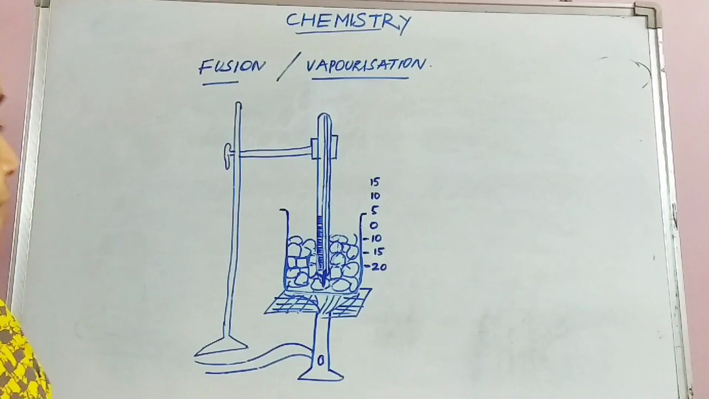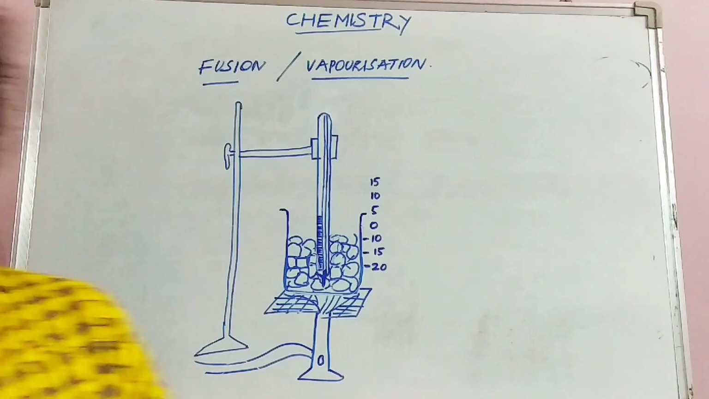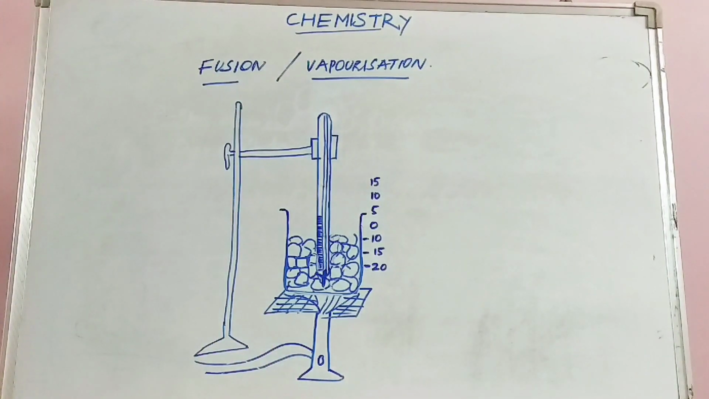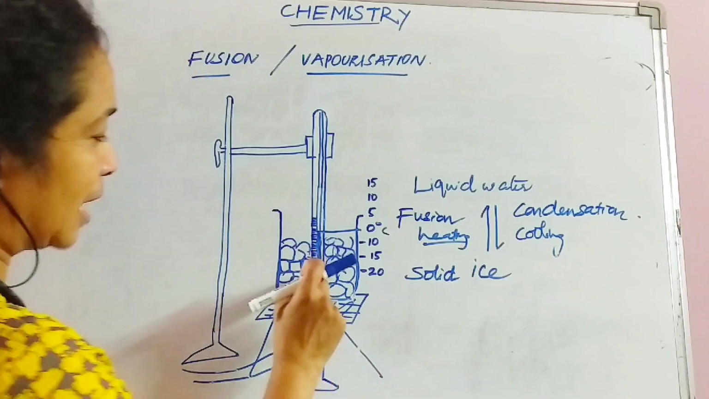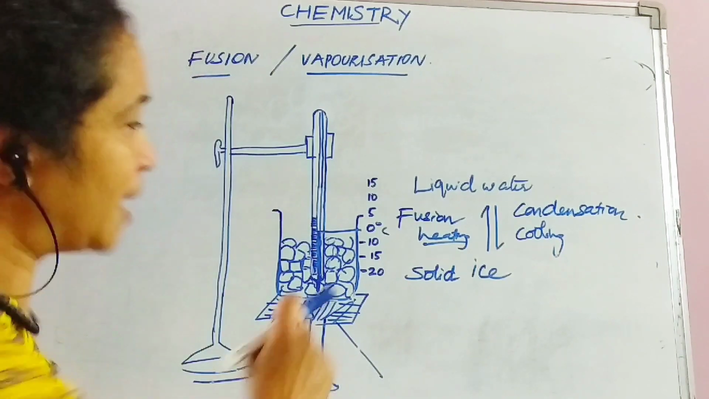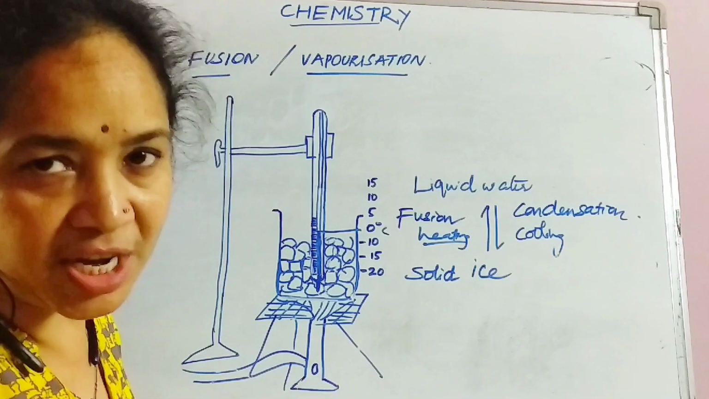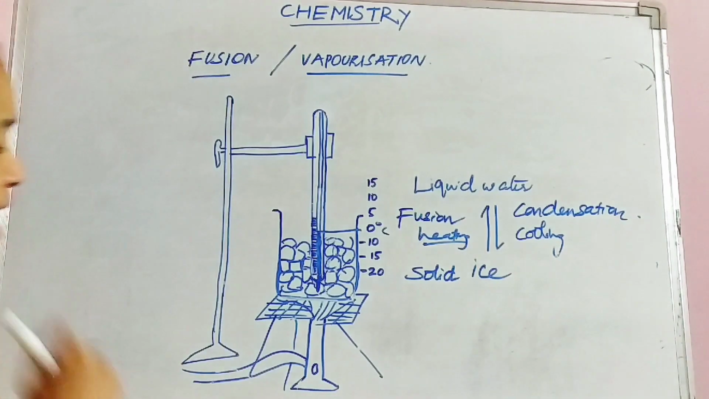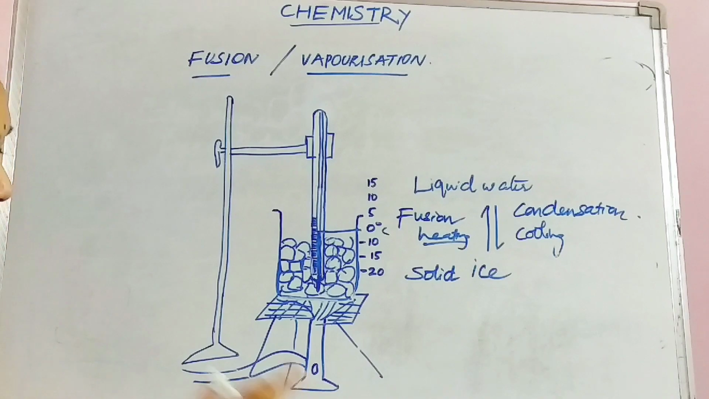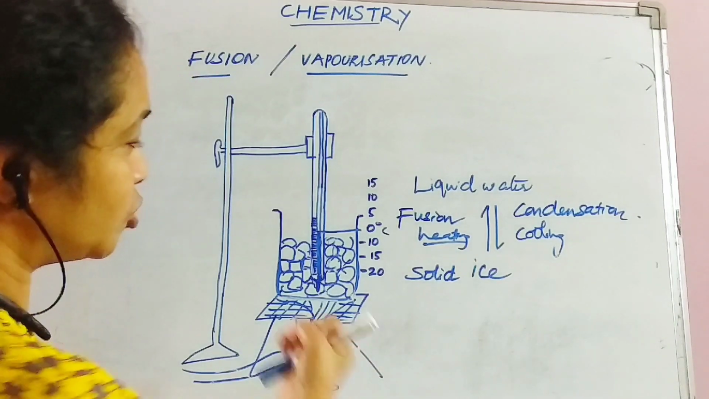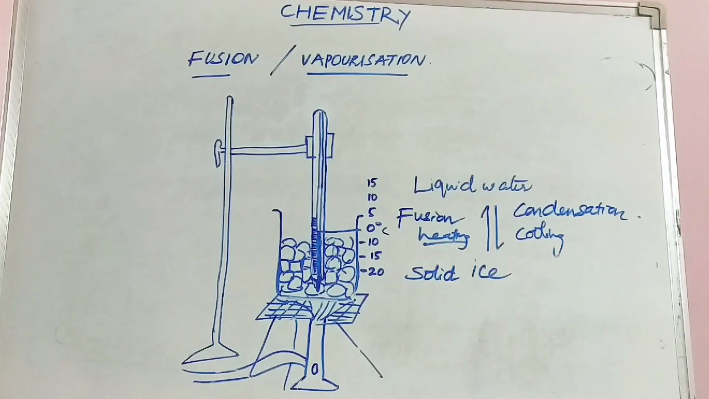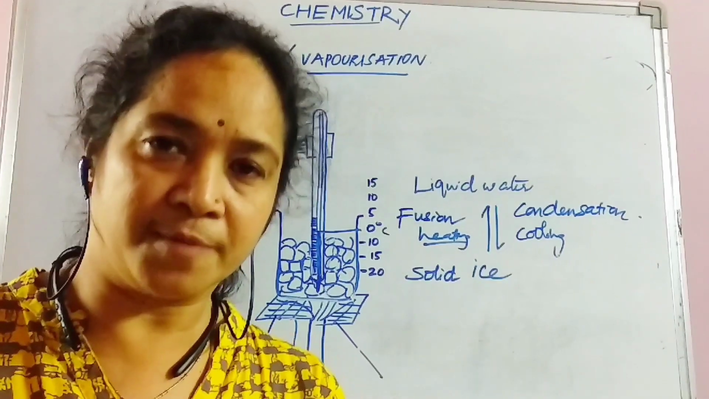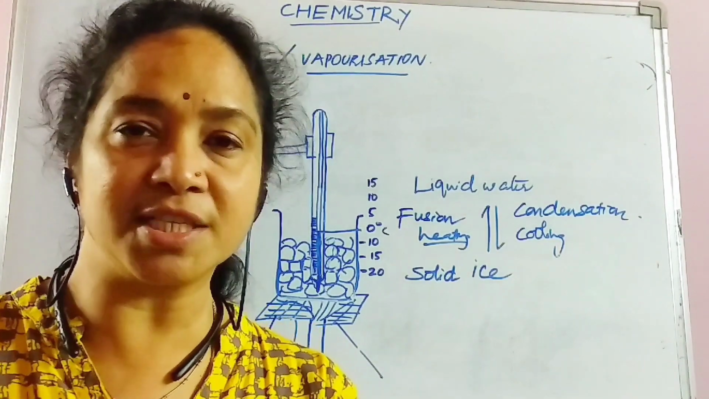Here I have put the thermometer into the crushed ice in such a way that the bulb is immersed in the crushed ice. The bulb should not be above the crushed ice. It should be immersed in the crushed ice. And here there is a tripod stand, and with the help of a Bunsen flame we have to heat that ice, and the ice melts. The melting process of ice into water is called fusion.